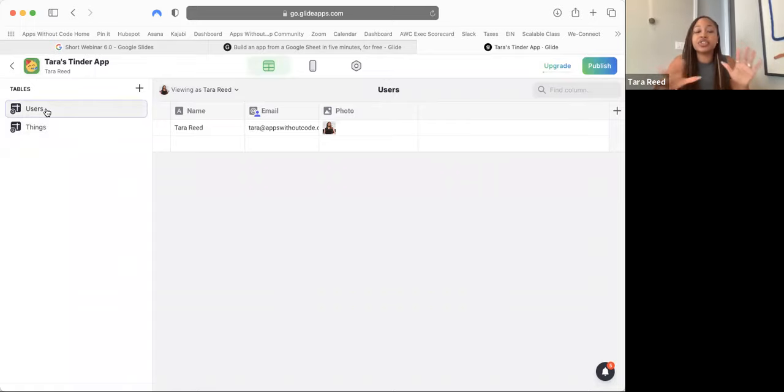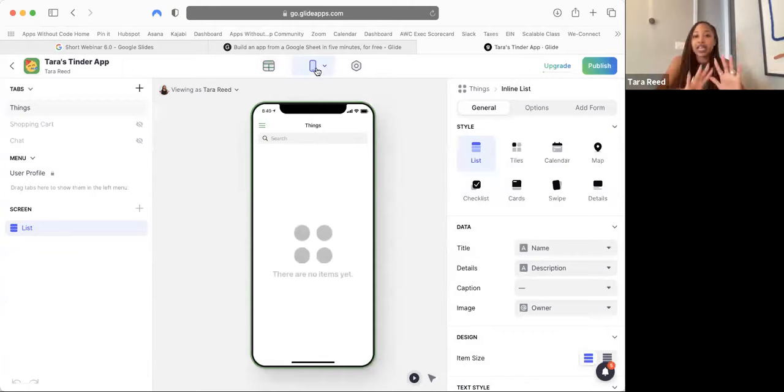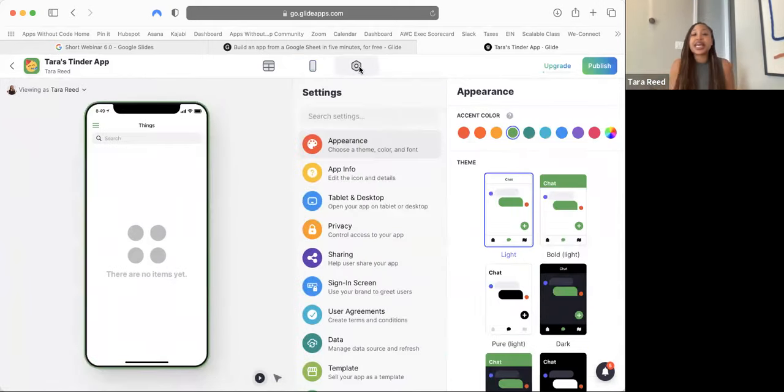Now, if you, for some reason, don't have these things in here, name, email, photo, that's okay. I believe that if you don't sign up with your Gmail, you may not have those things in place. That's okay. We're going to set them up for you. But we have a place to save users and a place to save other things in the app, and we can add more. But this is the place. All you need to know now is that this grid tab is the place that saves information about your users. The middle tab is where you design the app, right? So now I want you to click on this third little gear icon right here up top. This is your settings.